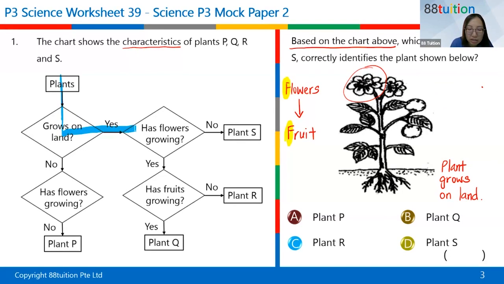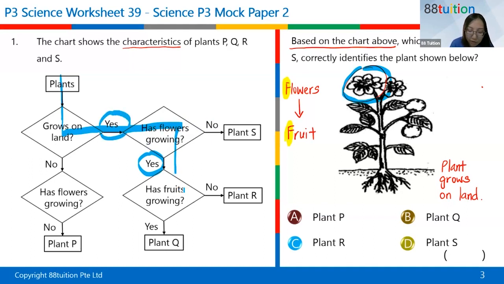All right, then next question is, are there flowers growing on the plant? Will there be flowers growing on the plant? The answer is yes or no? All right, yes, right? You see flowers here. See flowers growing, so you go down. If it's no, you go right, okay? So you go down next because the answer is yes here.